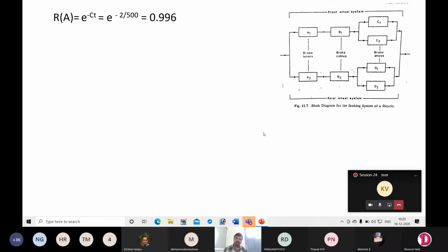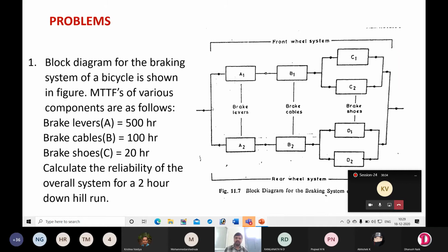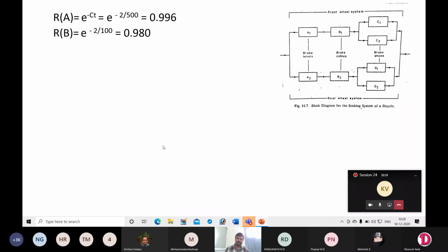Next, similarly, you have to find the reliability for the brake cables, that is B. Since you have the same brake cable for the front wheel and rear wheel, the same component but two in number, both will have the same reliability. R of B is equal to e to the power minus 2 by 100. The reason is the MTTF for brake cables is 100 hours, which is given in the problem. So C will be 1 by 100, then T will be 2, so it becomes 2 by 100.